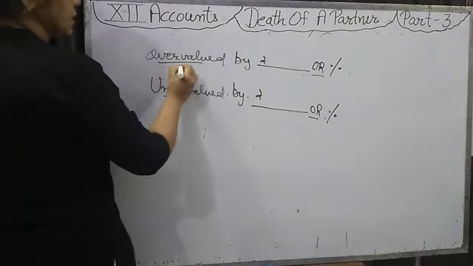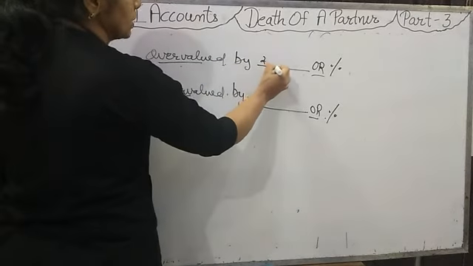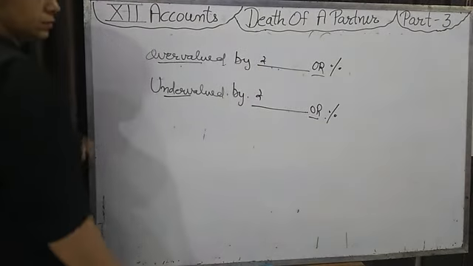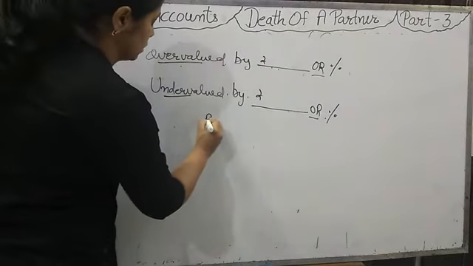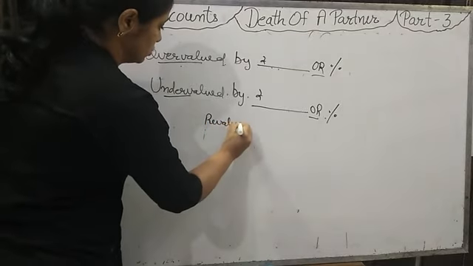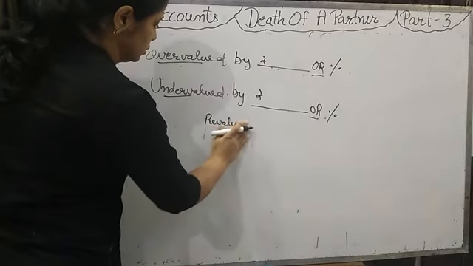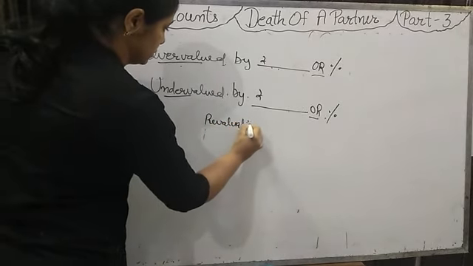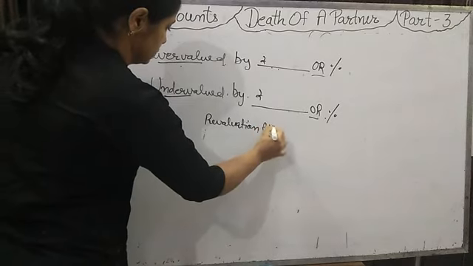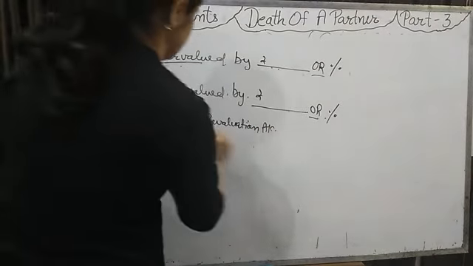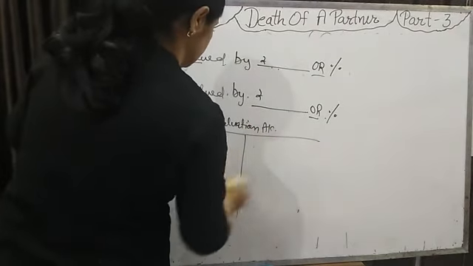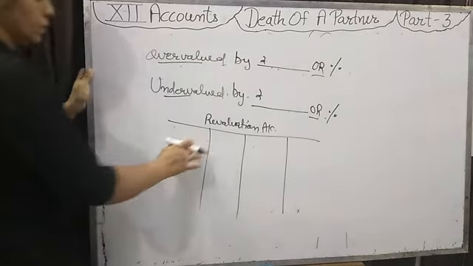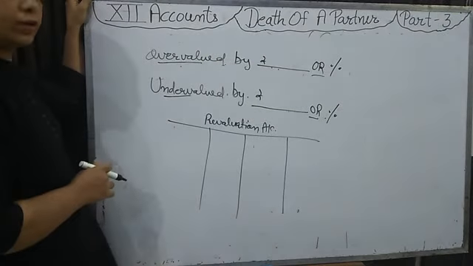If any asset is overvalued by some rupees, then in the revaluation account we will show this overvalued and undervalued.